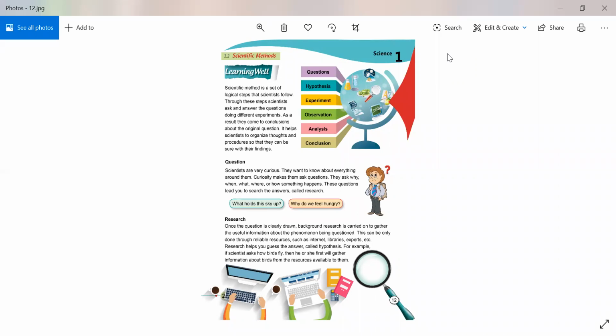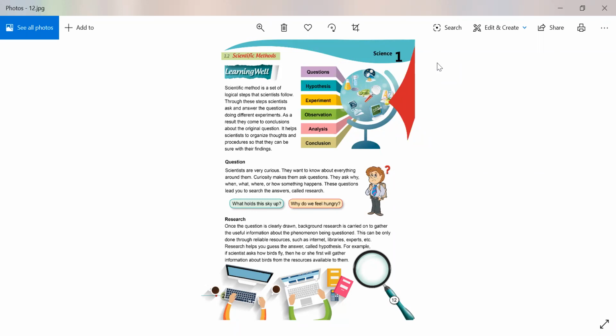Everyone listen carefully. In this topic, we are going to learn some scientific methods which scientists use in their experiments, when they want to write some theories about that experiment.